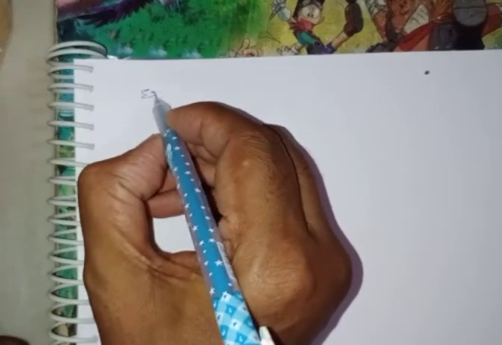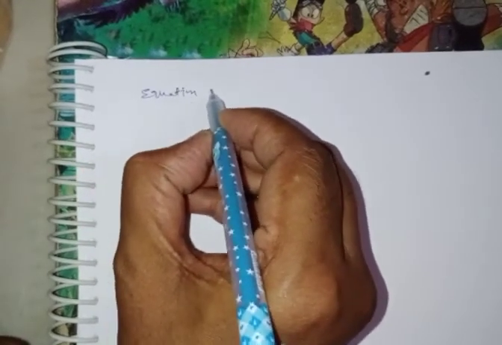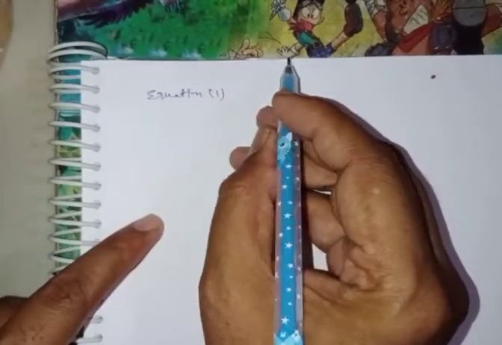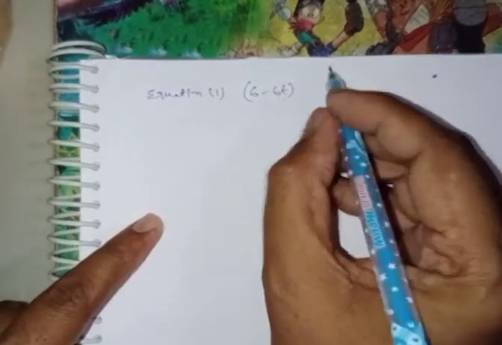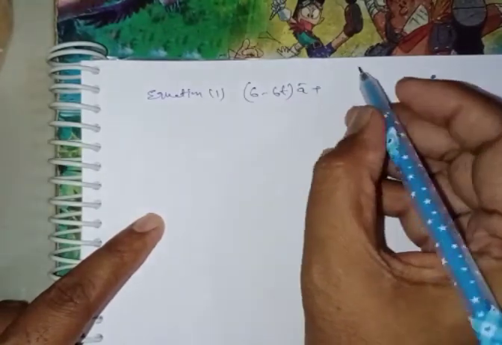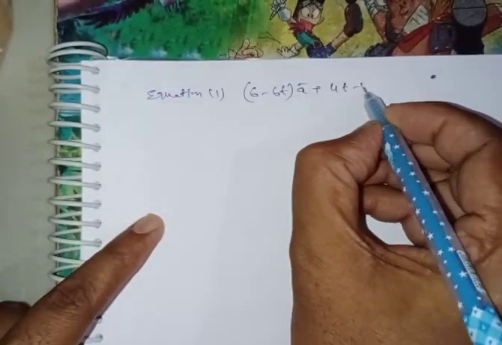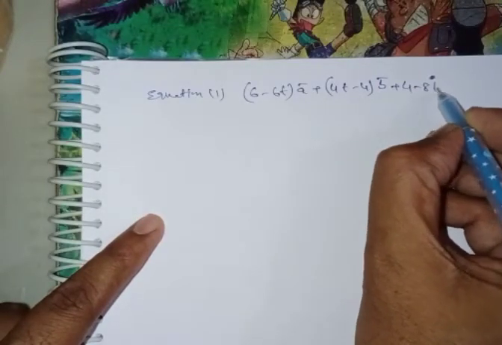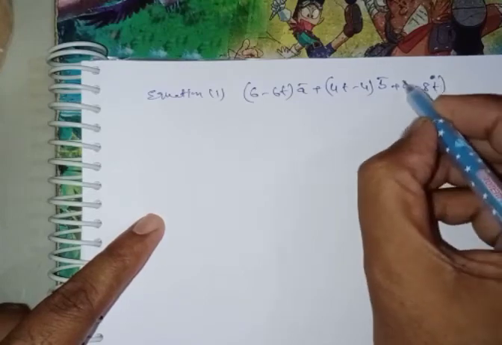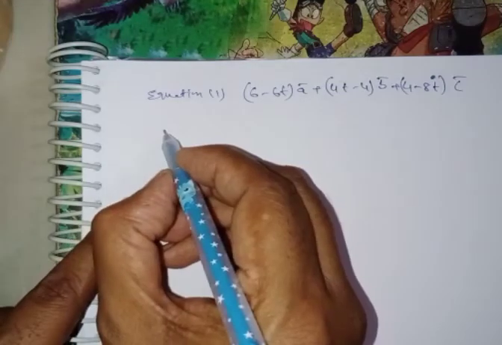You can write here equation number 1: (6 − 6t) ā + (4t − 4) b̄ + (4 − 8t) c̄.